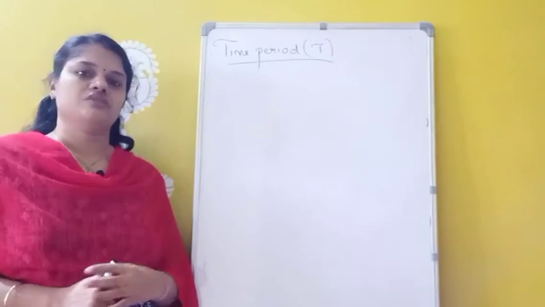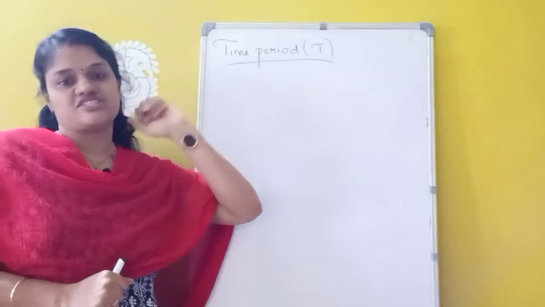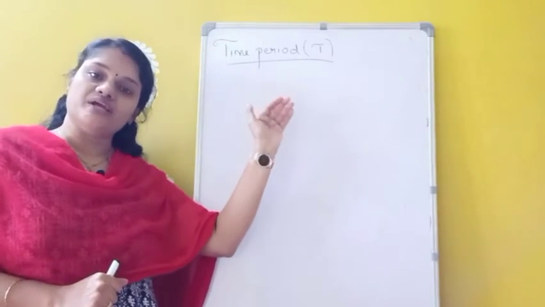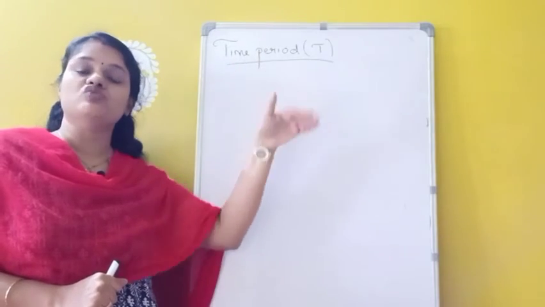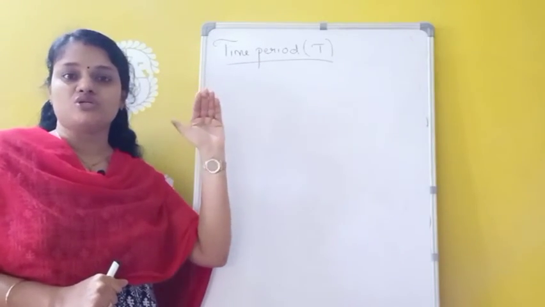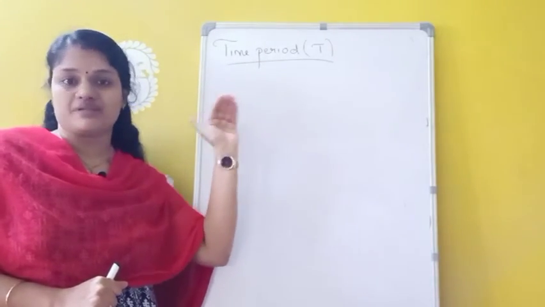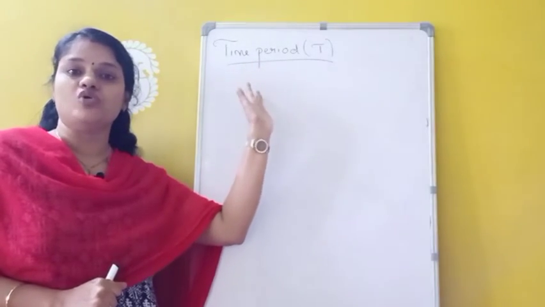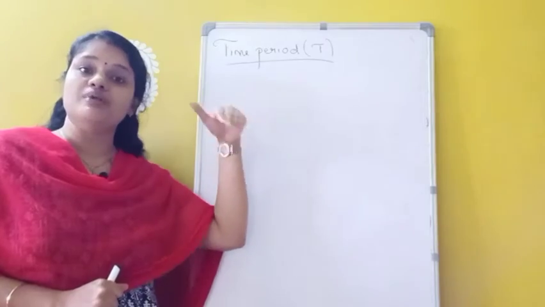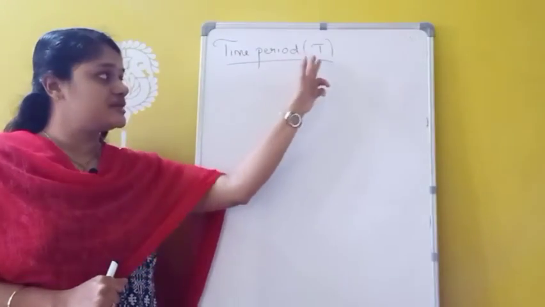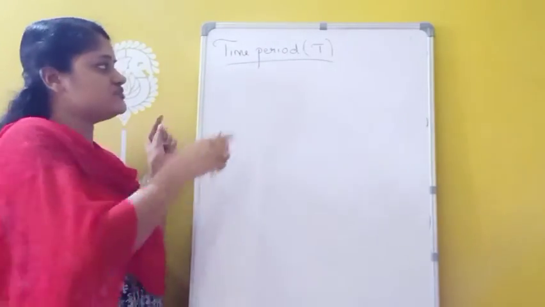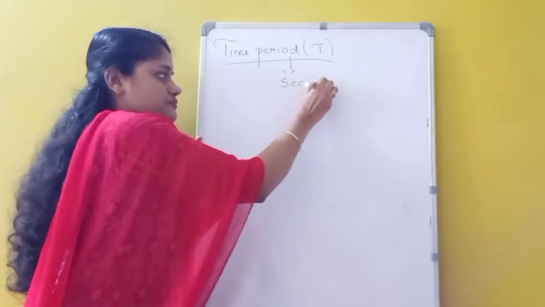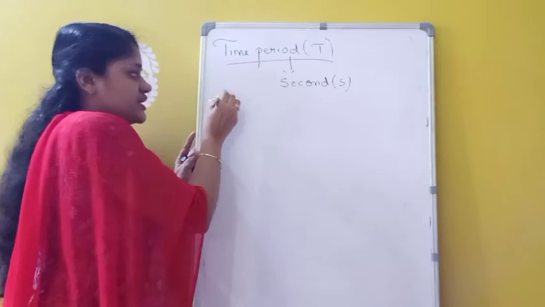Time period, symbol T. What is a time period? The time taken by a body in circular motion to complete one revolution is called the time period, and the symbol is T. The unit of time period is the second. Then what is frequency?